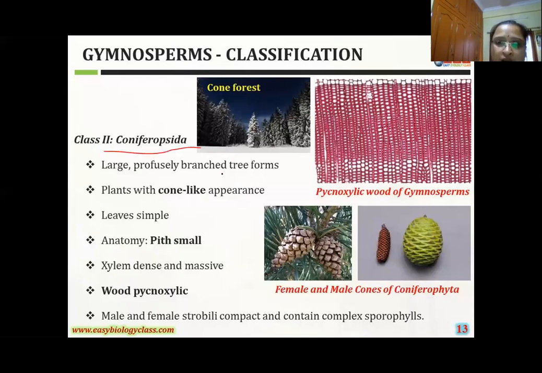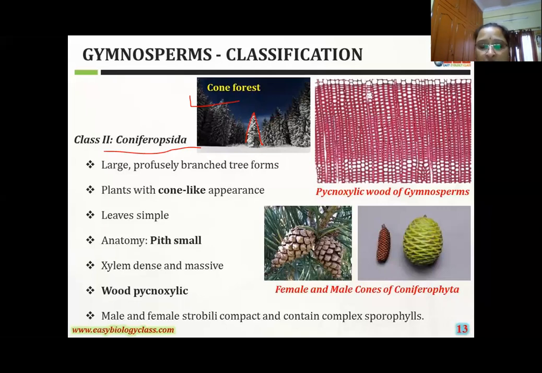Before the orders, what are the characteristic features of this class? See here, girls, cone-like structures. In the first diagram you can observe a snow area, hill areas, and the plant structure, the cone. Large, profusely branched trees form in this class. All plants have a cone-like appearance. The leaves are very simple.